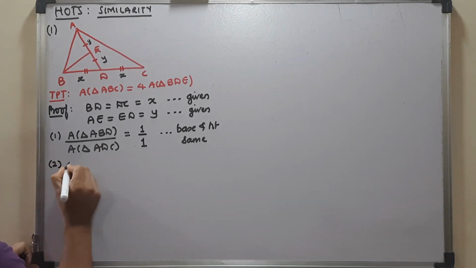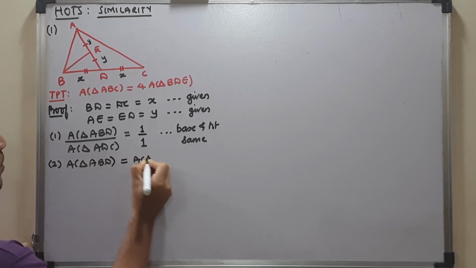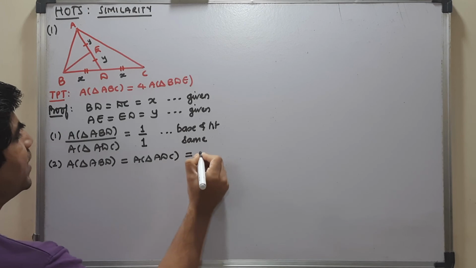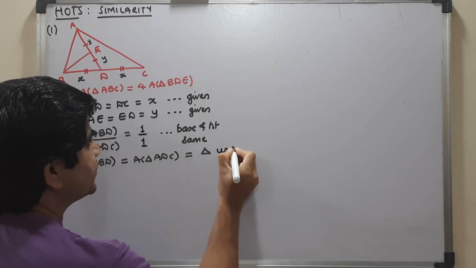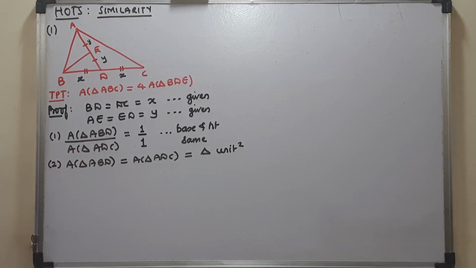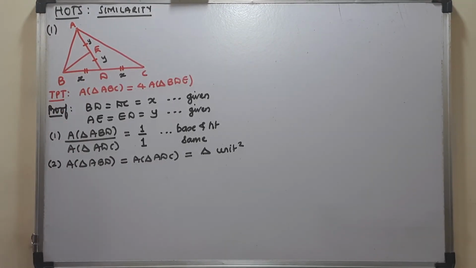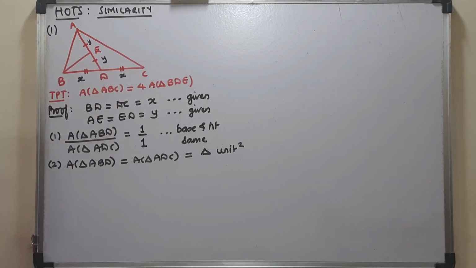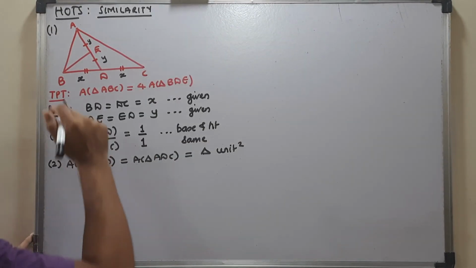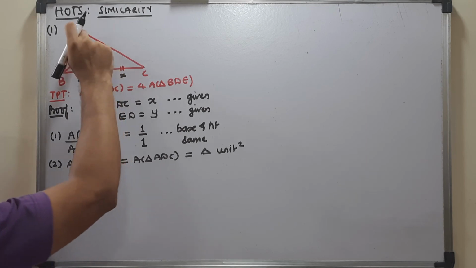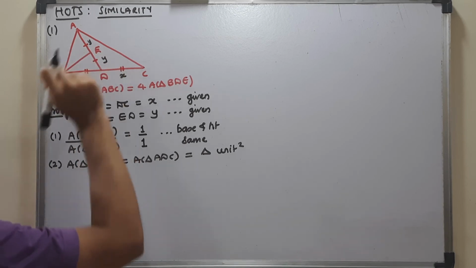That means I can say here that area of triangle ABD is equal to area of triangle ADC, and let it be equal to delta square units. Now the same story will be applicable over here also. When I take triangle ABD, here also I see a median, so obviously the bases are equal and the opposite vertex is common, that is why the height is also equal.